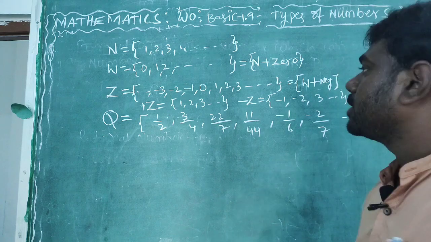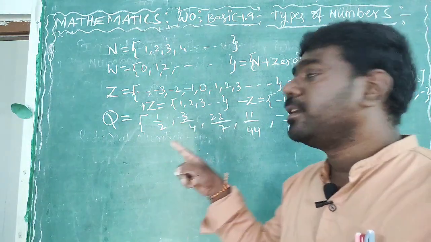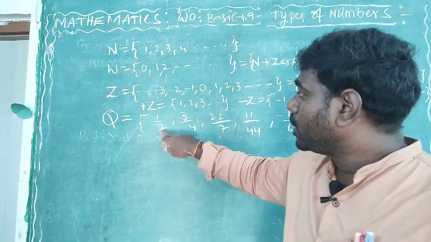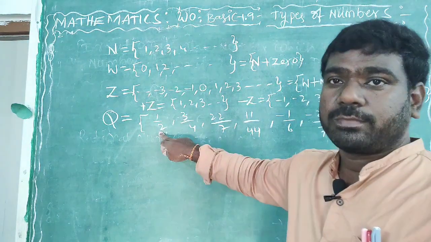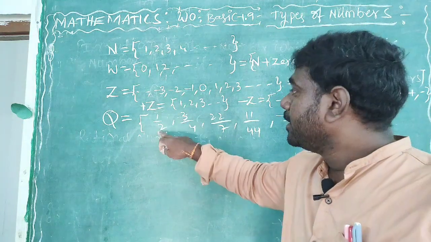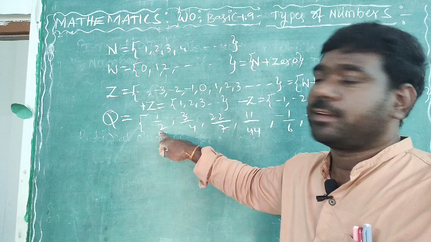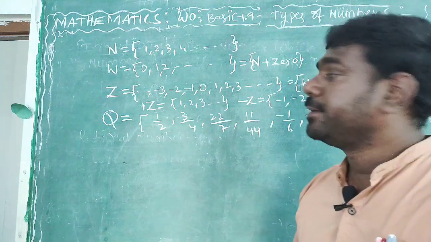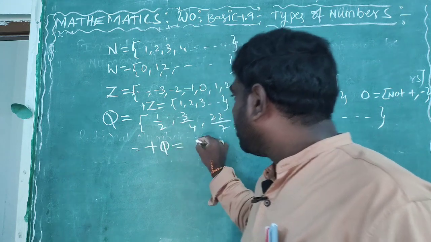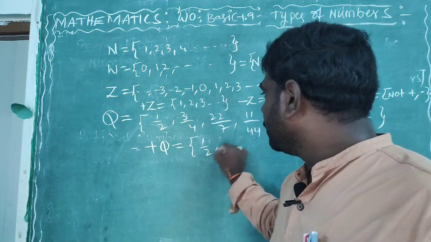These are all rational numbers in the P by Q form. The first one is called the numerator, the down one is the denominator. Again here, the types: positive types are all positive only.